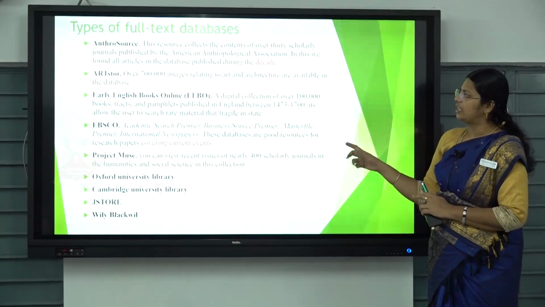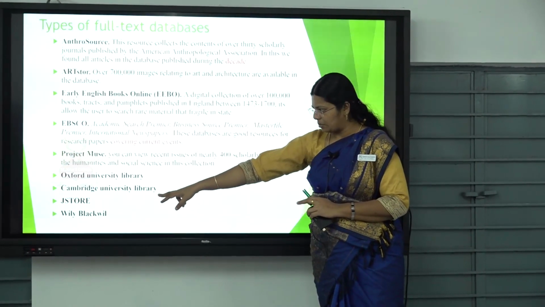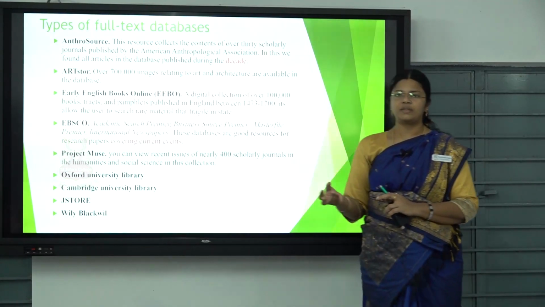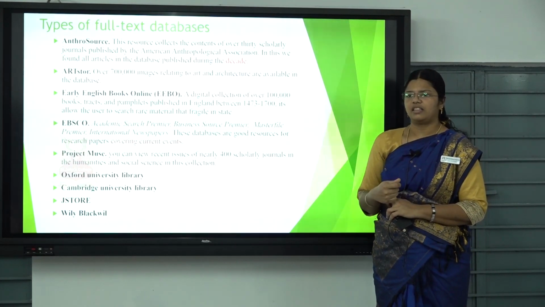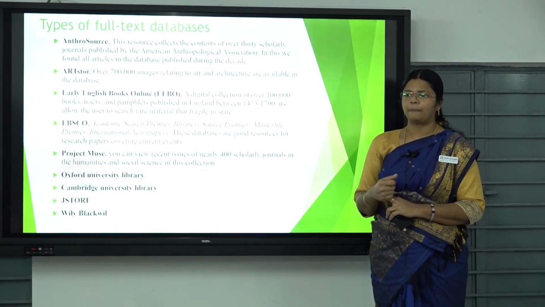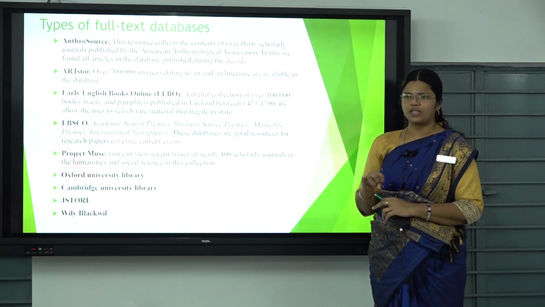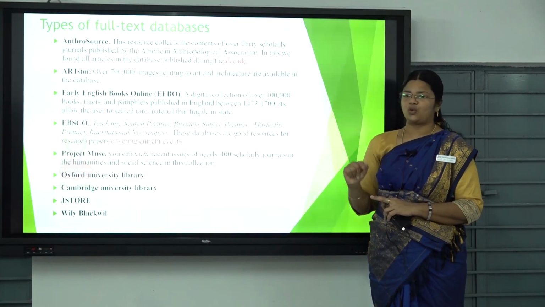In that we saw Oxford University Press, Cambridge University Press, Project Muse, Wiley Blackwell, Springer Link, then Taylor and Francis, and then JSTOR.